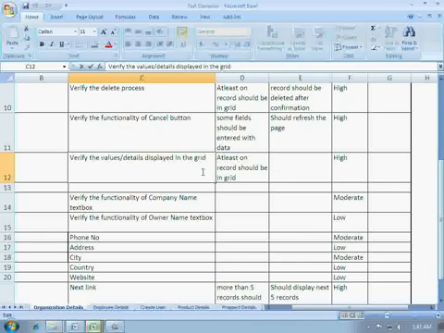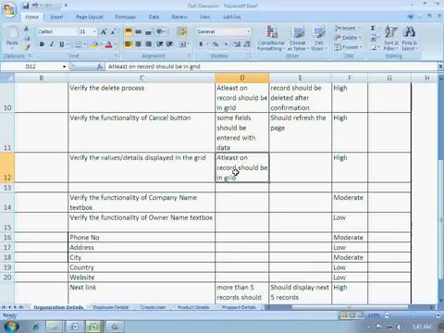So for that we should have at least one record in the grid, which is obvious, and this is also high I have given, but you can give it a moderate because this is just a display of records, you know, so you can go ahead and give this moderate, but I give it high. The next one is verify the functionality of company name text box.